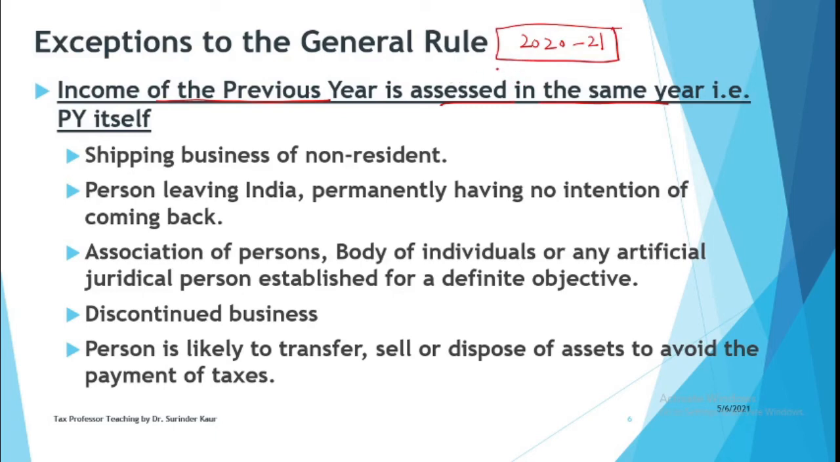Now what are the cases? When it's a case of a shipping business of a non-resident person, the person who is not a resident of India as per income tax rules. So if he is earning income from his shipping business, then the person will be required to file his returns within the previous year itself. Person leaving India permanently, having no intention of coming back, association of persons or body of individuals, or any artificial person like a firm or a company established for a definite purpose, or a discontinued business, or a person who is likely to transfer his assets or property to avoid the taxes.